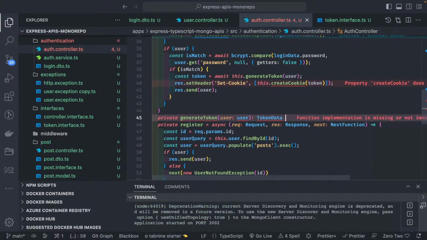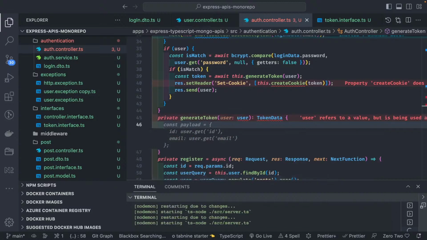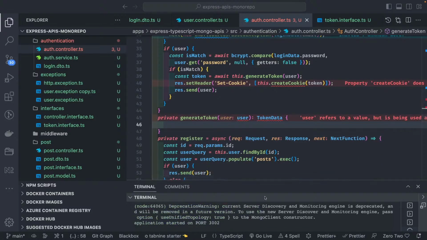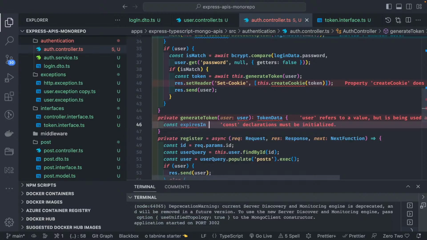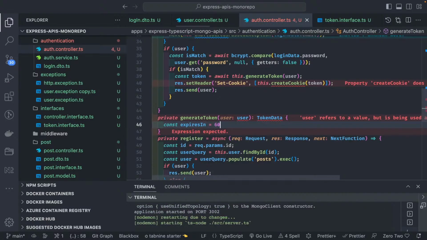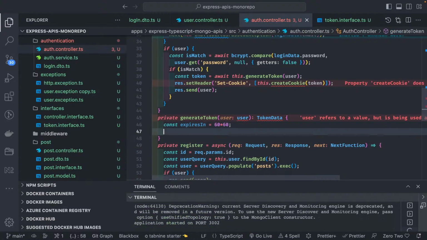This is a simple method. It is taking user as an input. Now we are going to create a const expireIn. Let's say an hour. I think these are milliseconds.